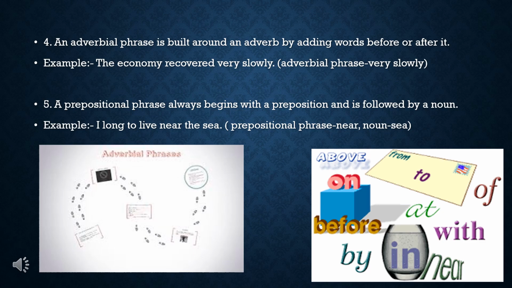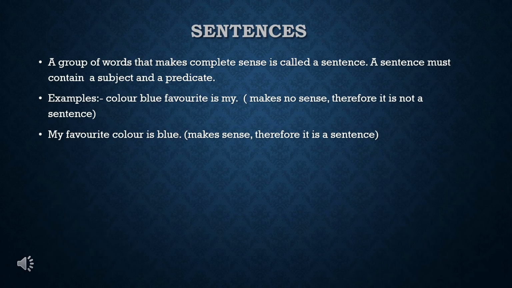A prepositional phrase always begins with a preposition and is followed by a noun. Example, I long to live near the sea. Prepositional phrase here is near and noun is sea. Sentences. A group of words that makes complete sense is called a sentence. A sentence must contain a subject and a predicate.